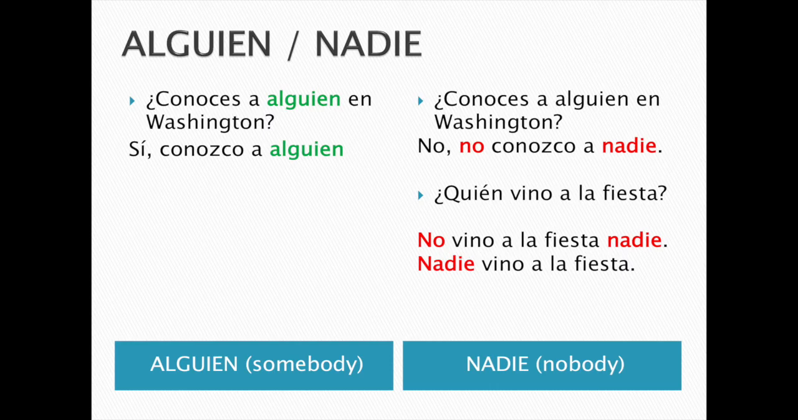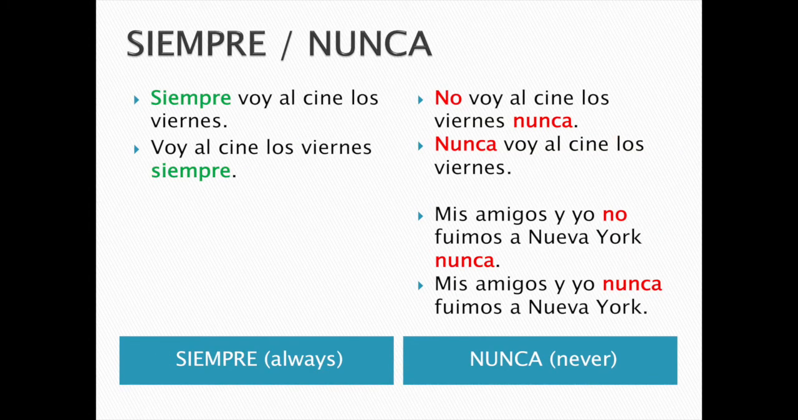Siempre, nunca. Siempre significa always. Nunca significa never. And the same thing happens in the case of nunca. If it comes after the verb, you have to put no before the verb. If it comes before the verb, then you don't put no. Let's look at the examples.